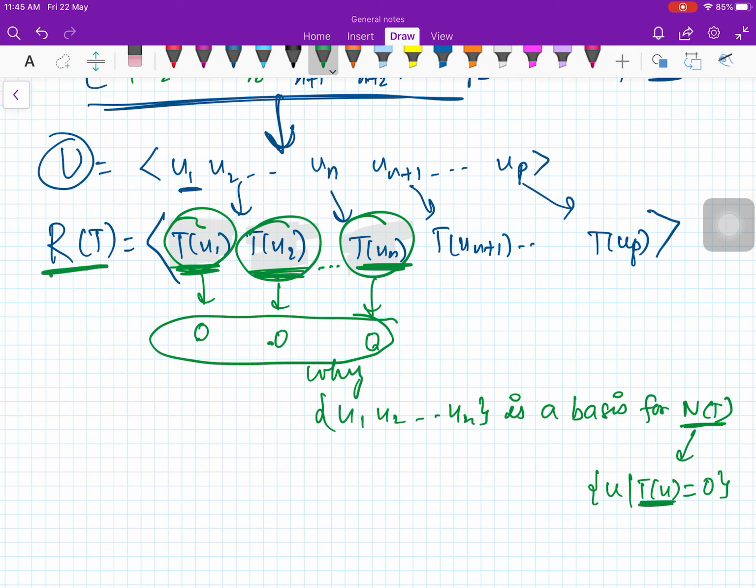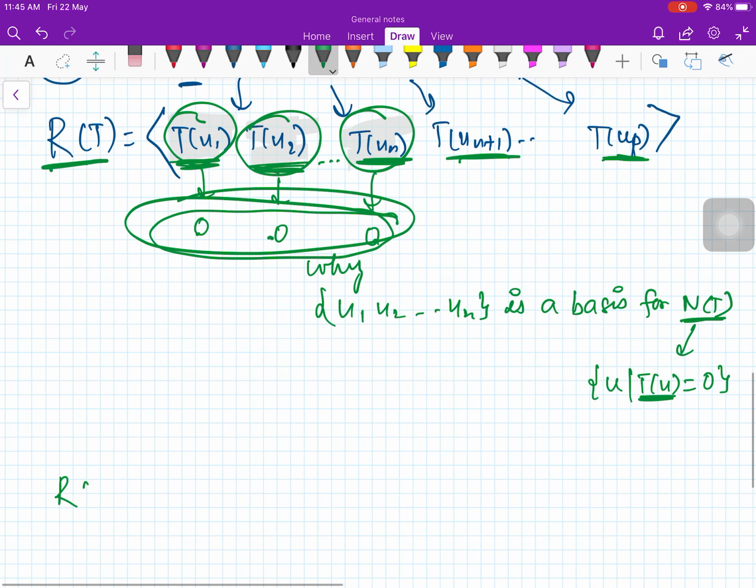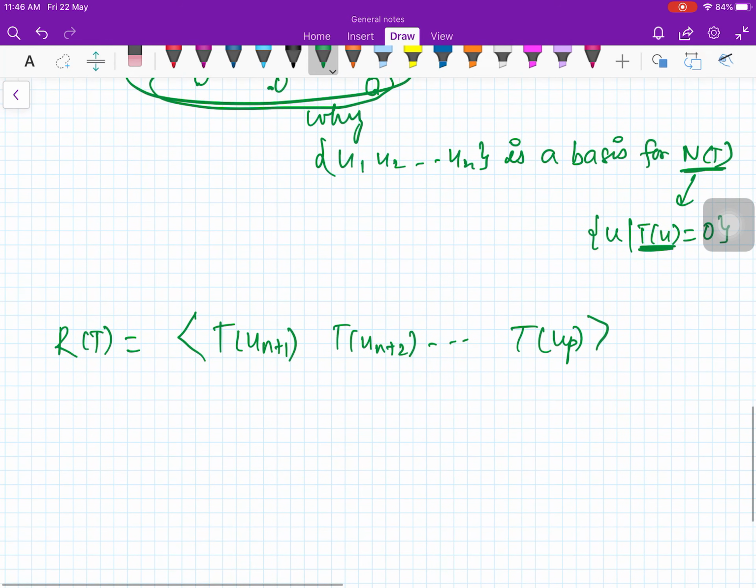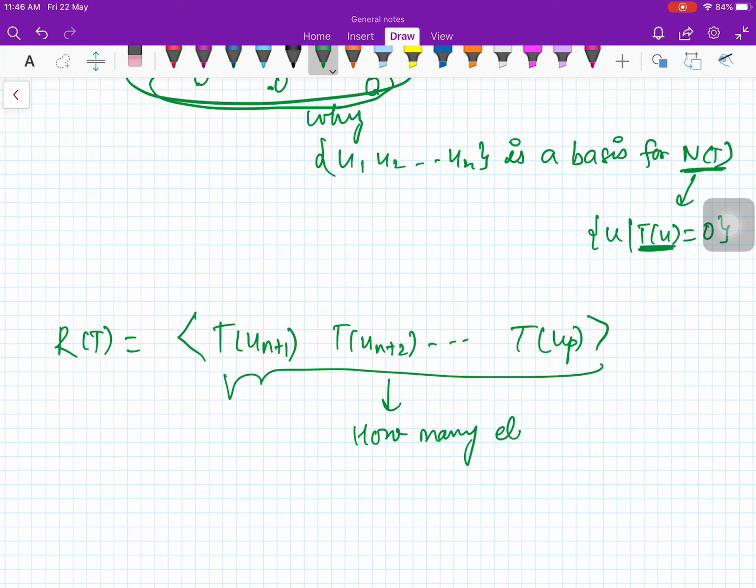Now with these zero vectors, RT is the span of 0, 0, 0, and then T(u(n+1)), ..., T(up). We can remove these zeros because they will not matter when you are talking about span. So you have RT equal to the span of T(u(n+1)), T(u(n+2)), and so on, up to T(up). Now you see how many elements are there. How many elements are there?